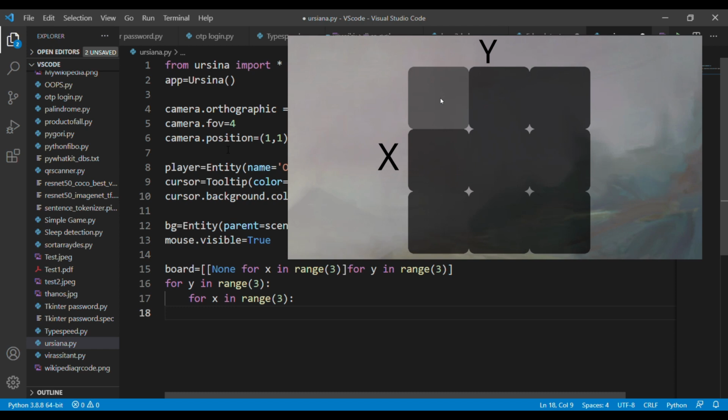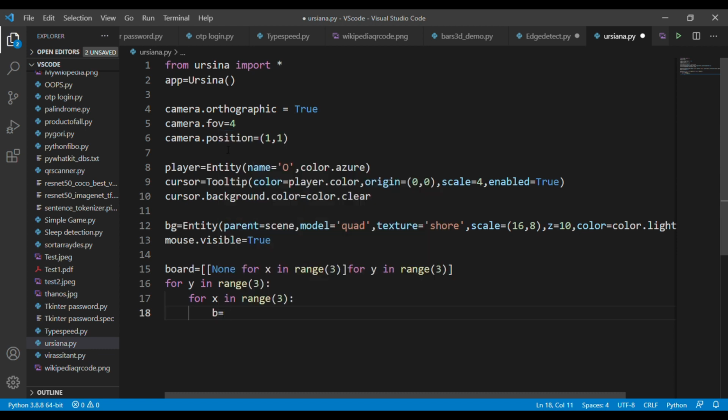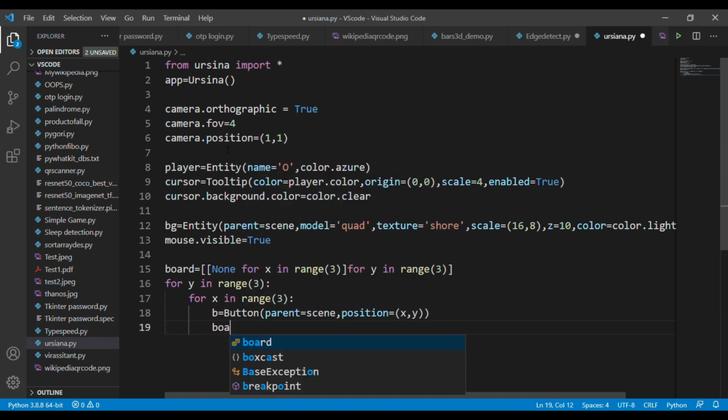Next, create a variable b. This is for the creation of buttons, and in this object pass the parameters like parent and positions. This parameter helps to place the buttons in this game. And create a matrix variable called board. So this variable helps to identify the winners at the end of this game, and pass the value as b.